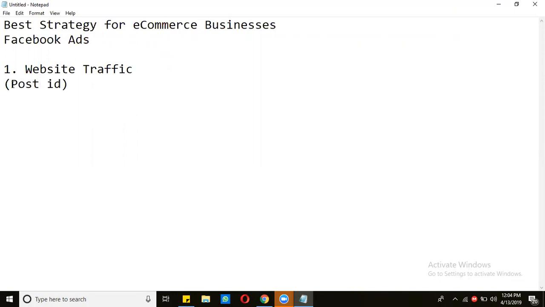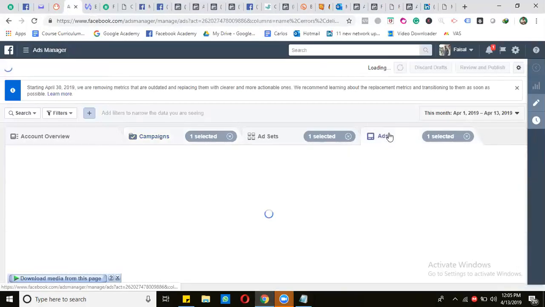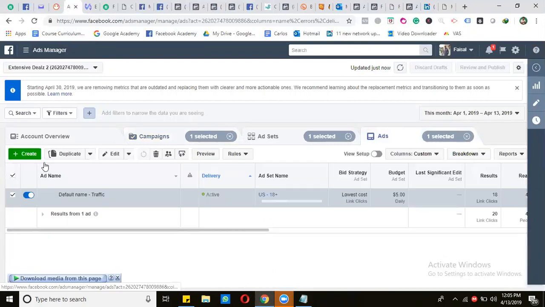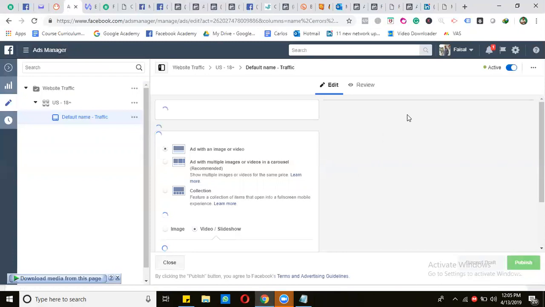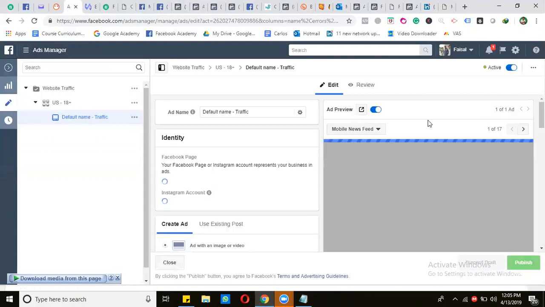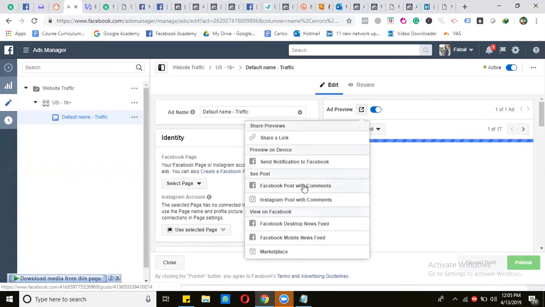So how can you get the post ID of the published website traffic ad? Simply go to the ad level and click on the edit button. From here, there is the option Ad preview, click on that, and click on the option Facebook post with comments. The last thing is the post ID, simply copy that.